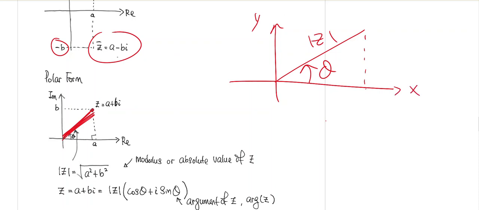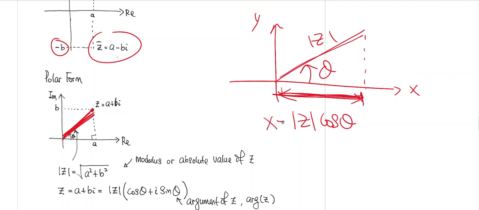This is the Cartesian system, x and y, and by now it should be very easy for you to see that this length here is nothing but the modulus of z cosine theta. So this part here is the modulus of z cosine theta. This is the x part, right? And this is the y part, and the y part here is the modulus, which is the absolute value of z sine theta, and that's your y.